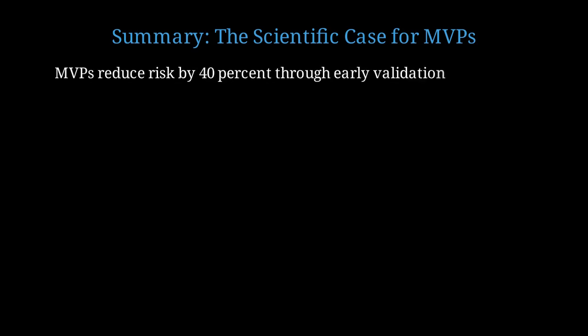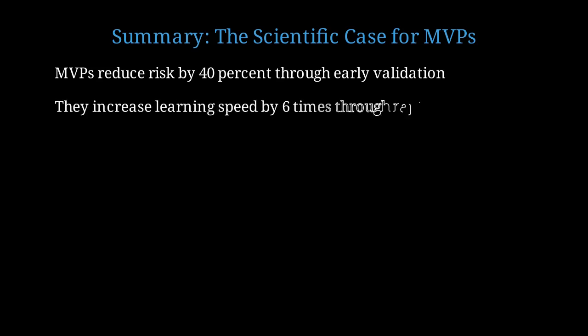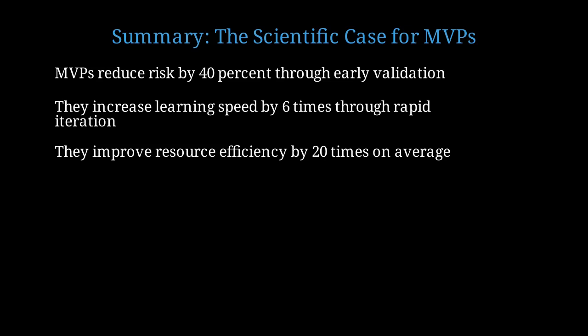Let me summarize the scientific case for building minimal viable products instead of complete products. MVPs reduce total failure risk by approximately 40% through systematic early validation of assumptions. They increase learning speed by 6 times or more through rapid iteration cycles instead of single long development. They improve resource efficiency by 20 times on average by focusing only on essential features that create value.